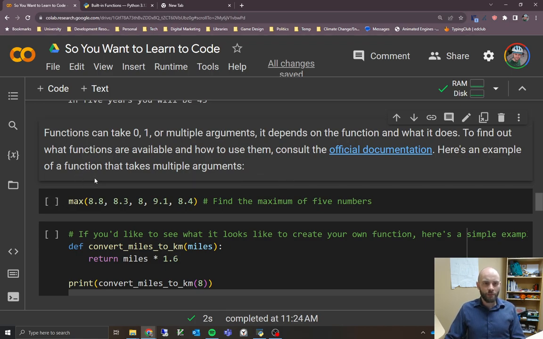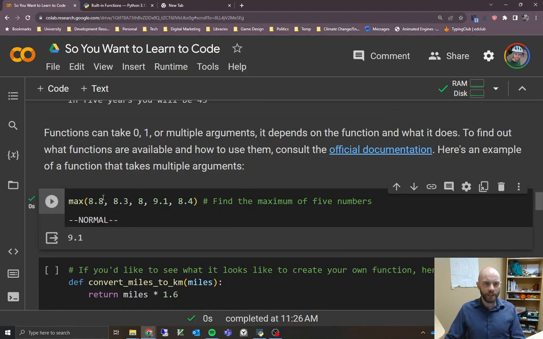But we're going to try another example here of a function that takes a bunch of arguments. In this case, we're going to use the max function, which gives you the maximum of a bunch of numbers. If we click on play, because there's a combination of floating point numbers and integers, it's going to check and see what the biggest one is here. And in this case, it's 9.1. So it's an example of something that has more than 1 or 2 arguments. This one can have as many arguments as you want, again just using commas to separate them all.